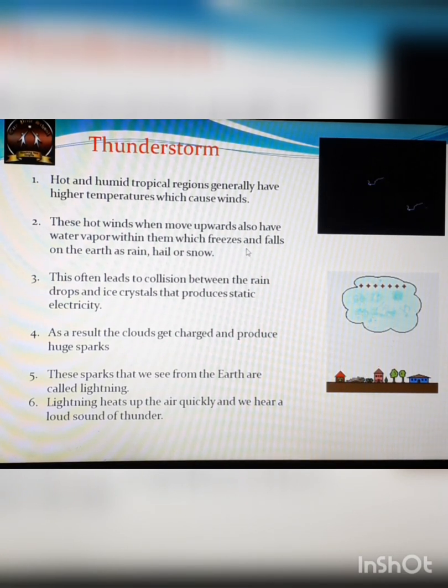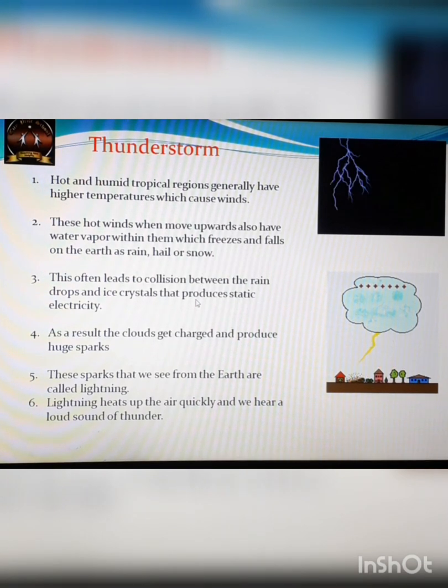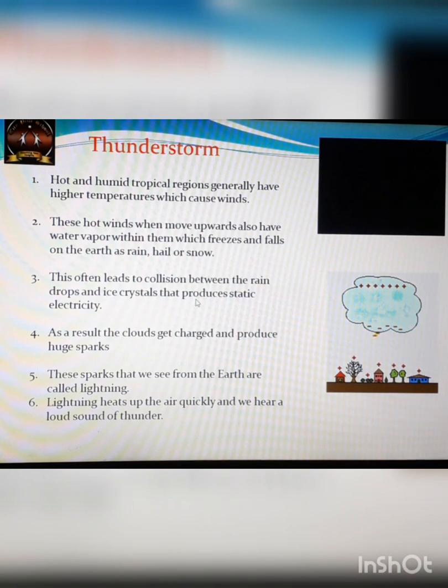Okay, and as more and more water vapor joins it in condensed form, the cloud grows, it becomes bigger in size. Okay, now this cloud, as it moves up and up, a point comes where the condensed water in the cloud takes a form of small ice particles, and now this cloud we call as a thunderstorm cloud.